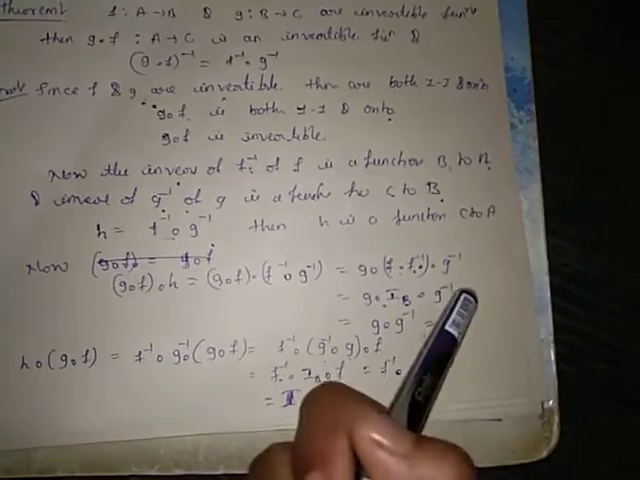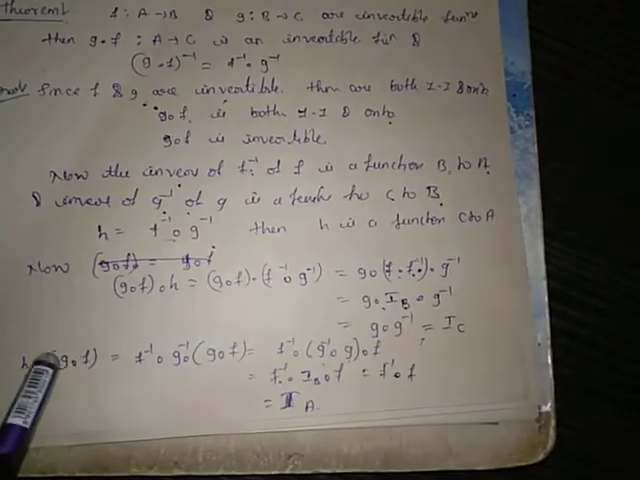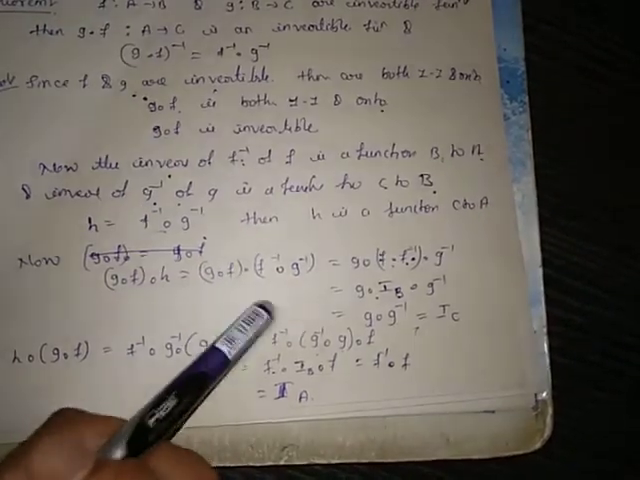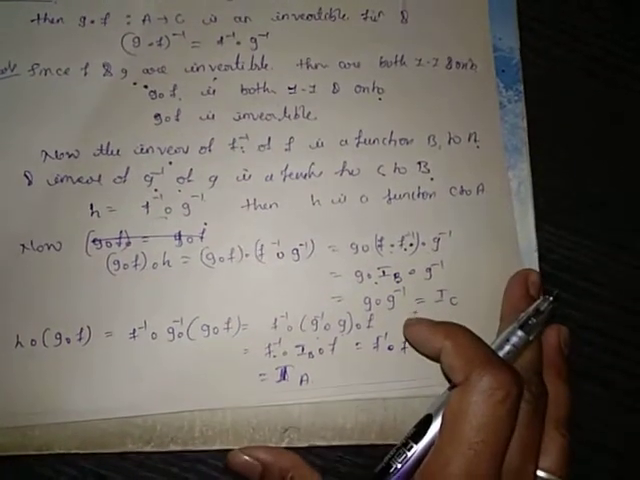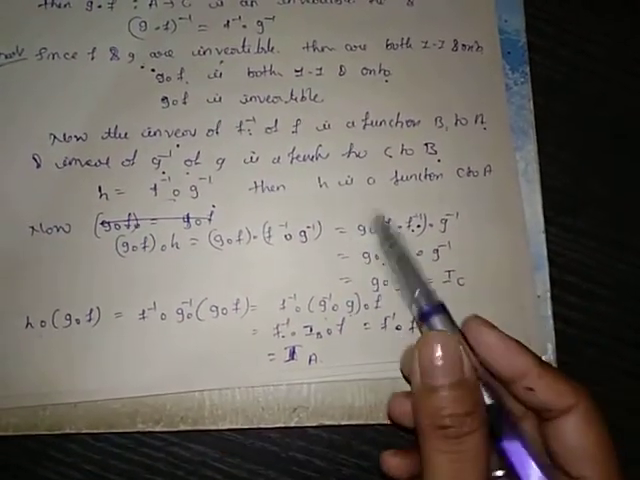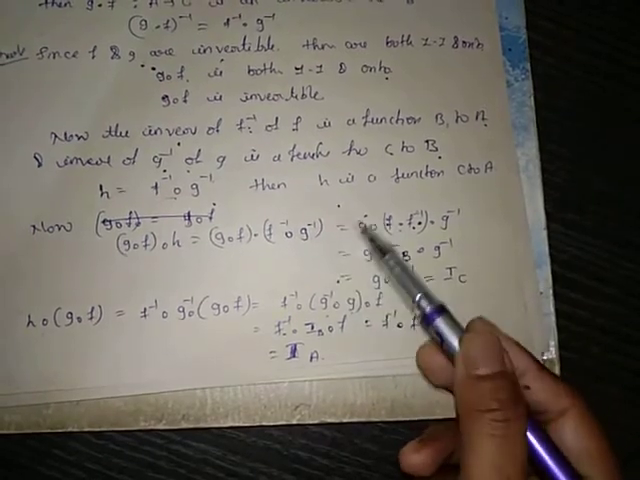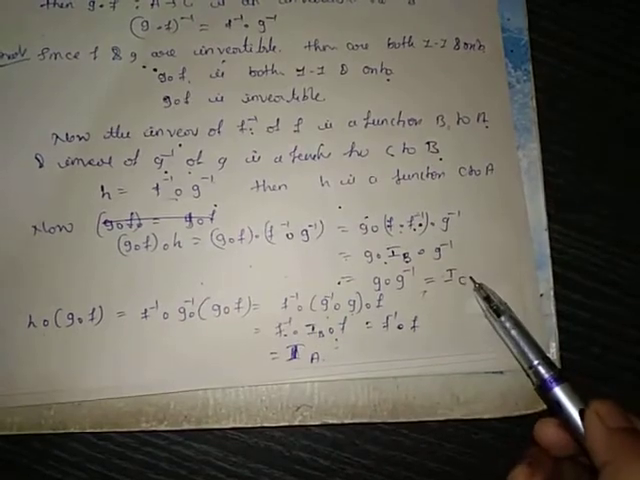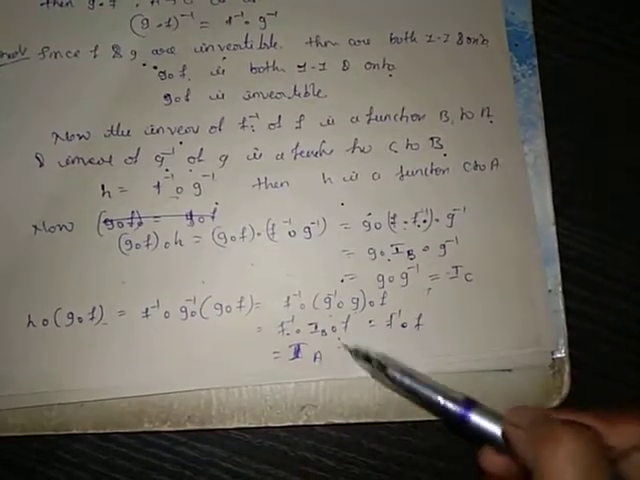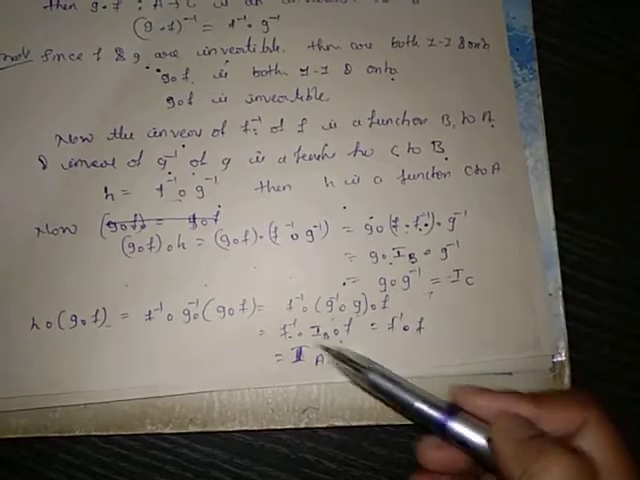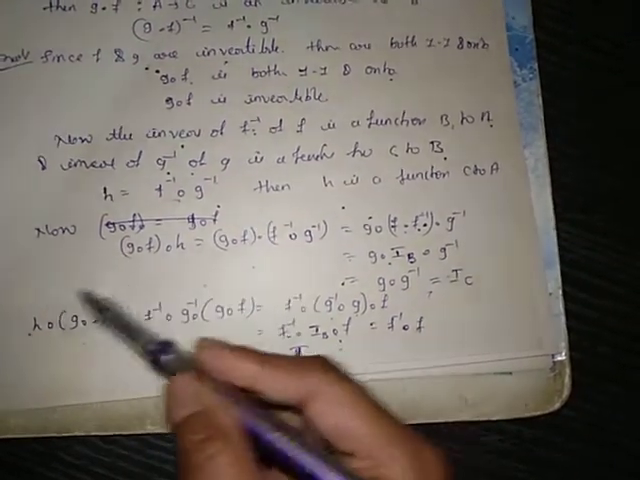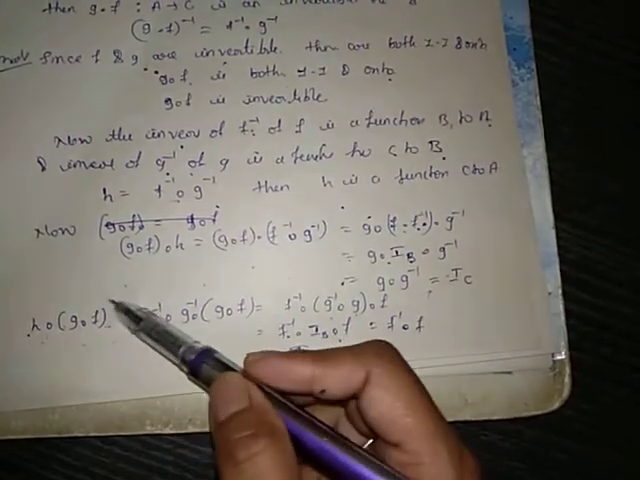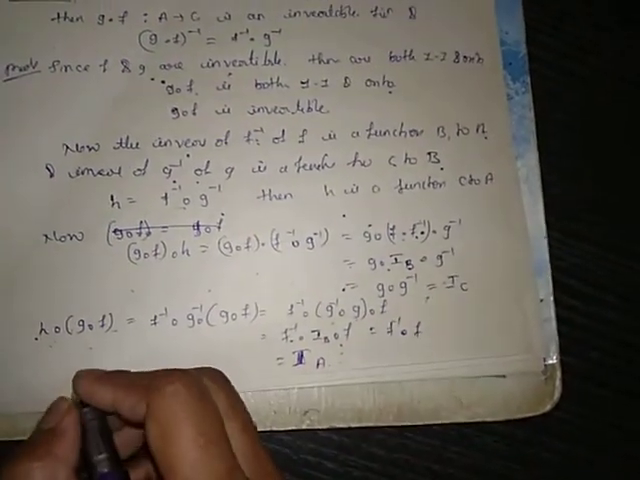g dot f dot h is equal to ic. h dot g dot f equal to ia. Means both the expressions are inverse of g dot f. By these two equations, g dot f dot h is equal to identity, h dot g dot f equal to ia. That implies h is the inverse of g dot f.